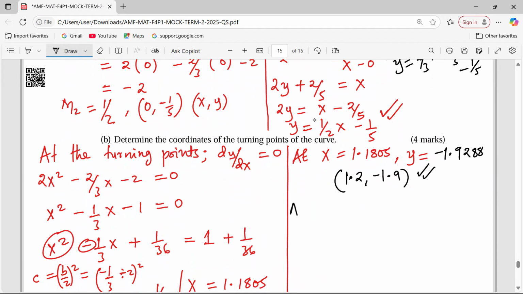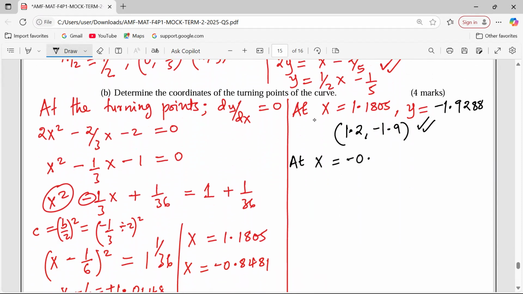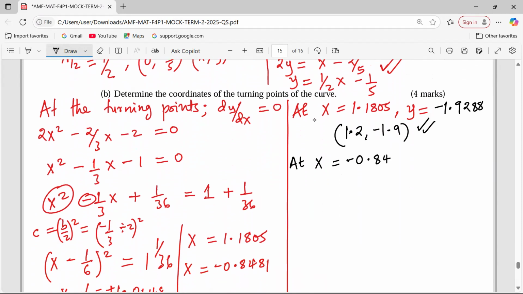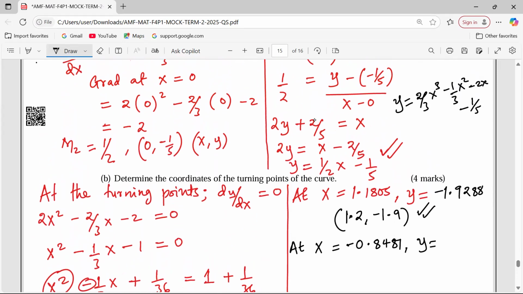Then at x equals negative 0.8481, the second value, the value of y shall be, we substitute again, the value of y when x is the alternative.